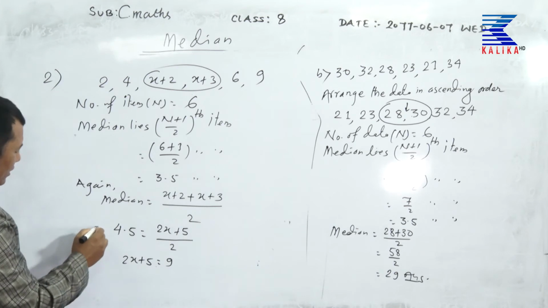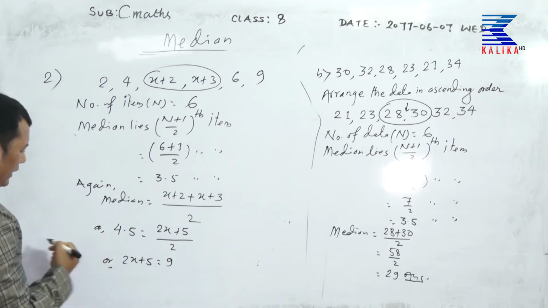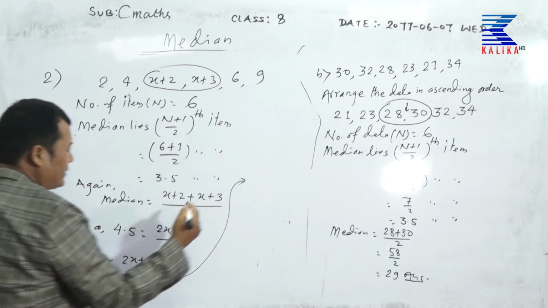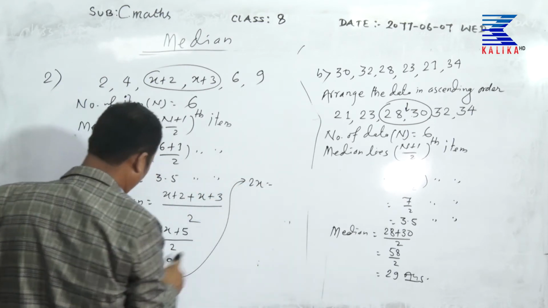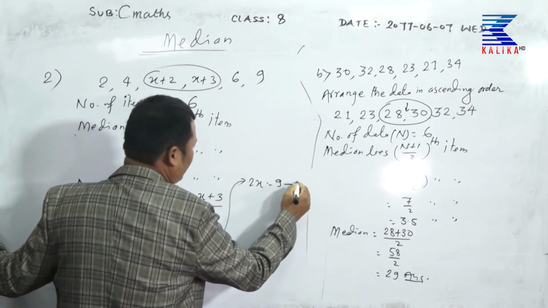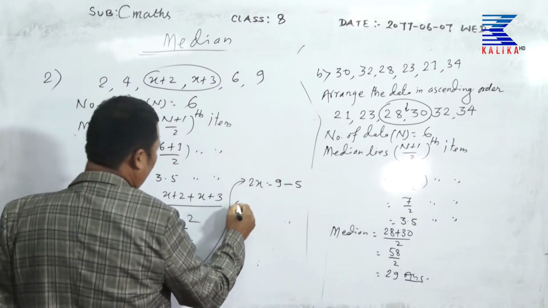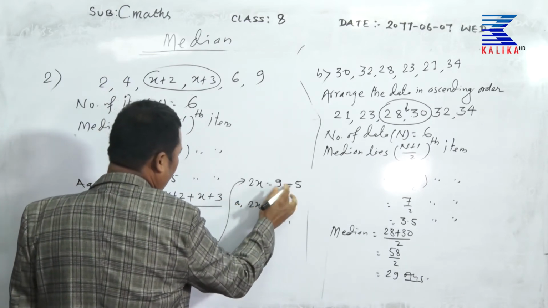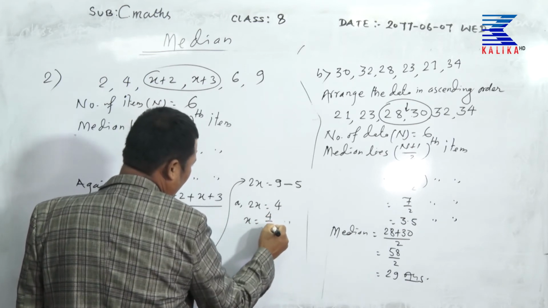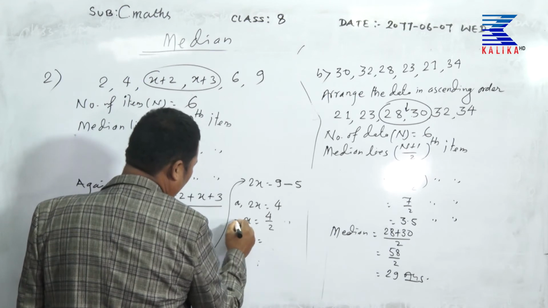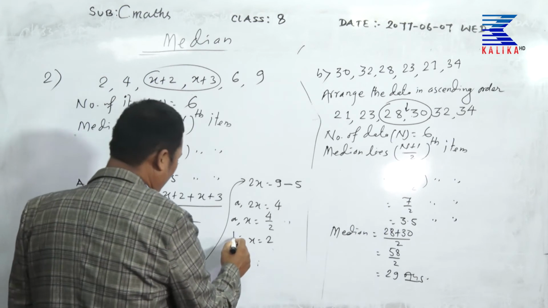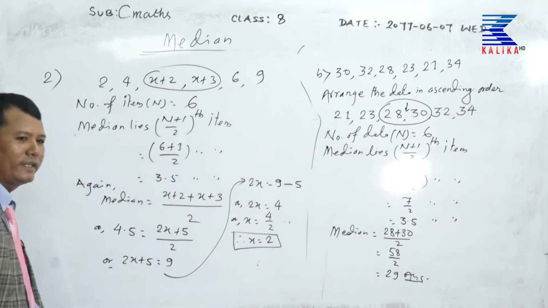Now 2x is equal to 9 minus 5, because 5 goes to the other side. 2x is equal to 4, x is equal to 4 by 2, therefore x is equal to 2. Hence the value of x is 2.